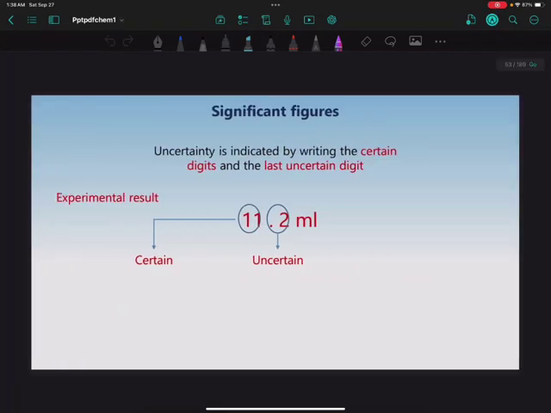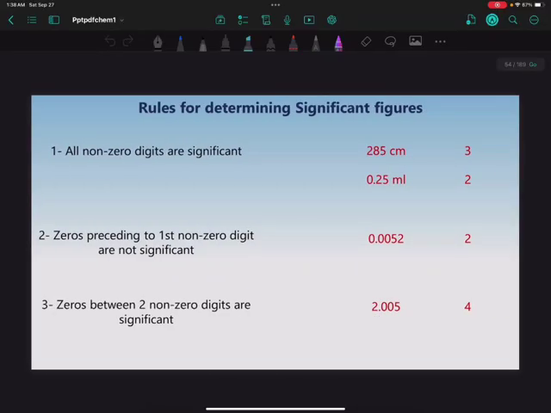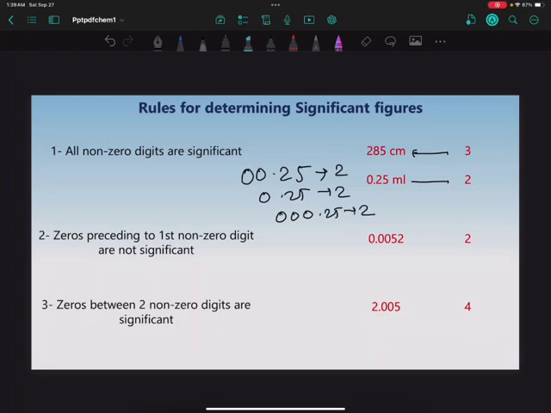Now, significant figures. The uncertainty is indicated by writing the certain digits and the last uncertain digit. There are certain rules to determine significant figures. The first rule is all non-zero digits are significant. For example, 285 has 3 significant figures. For 0.025, the significant figures are 2. For 0.25, the significant figures are 2. Zeros preceding the first non-zero digit are not significant.